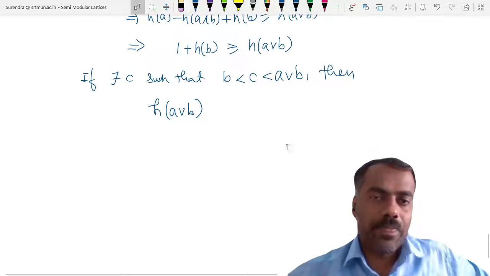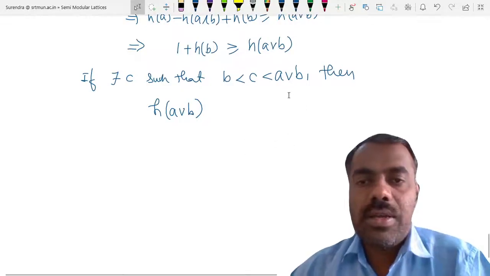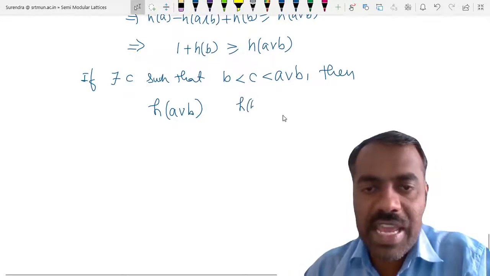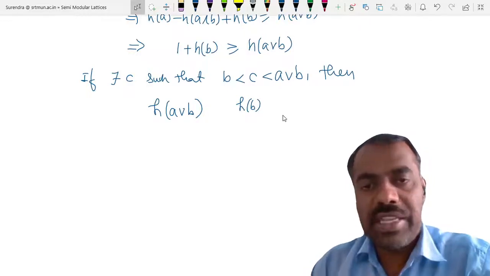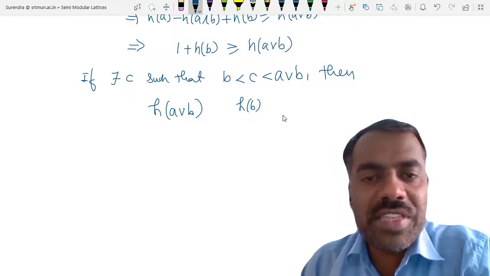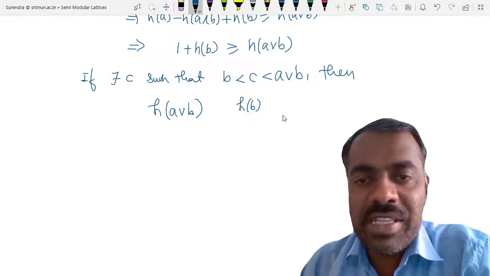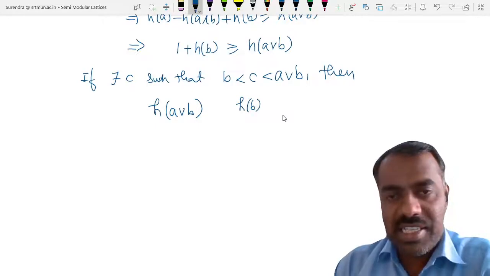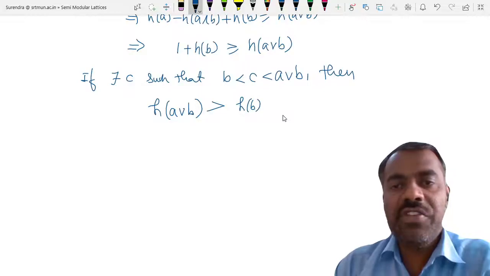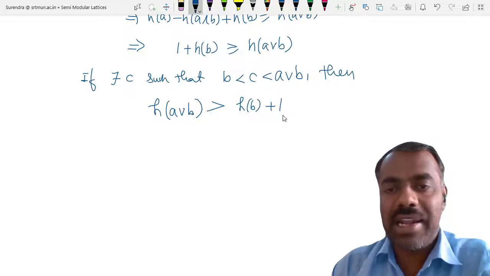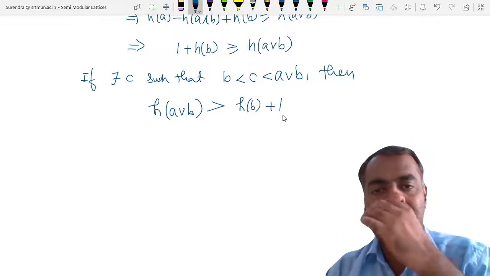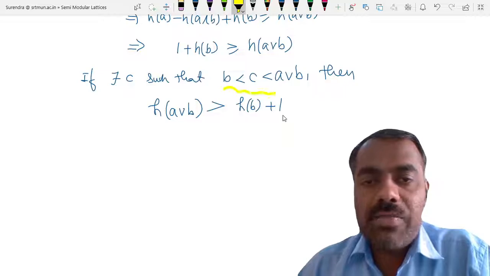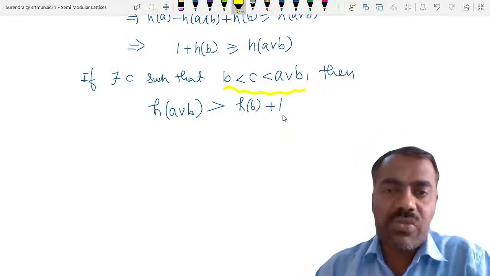Whatever maximal chain for the height of B we take, at least there is an element in between. Between C and A joint B some more elements may be possible. So h of A joint B is strictly bigger than h of B plus at least one element. Is this step clear? Because between B and A joint B there is one element here.